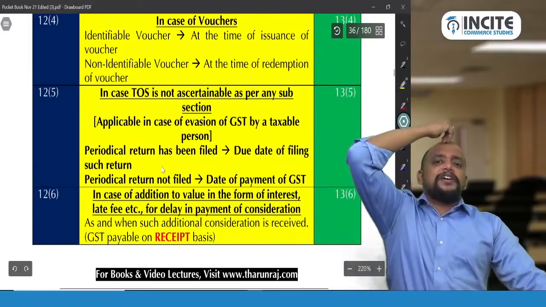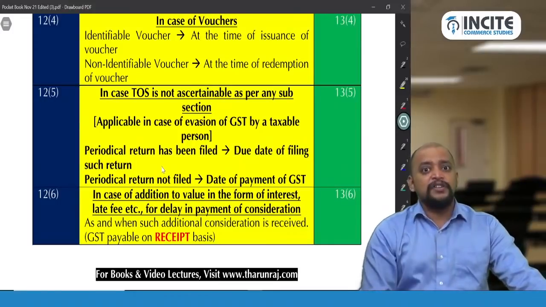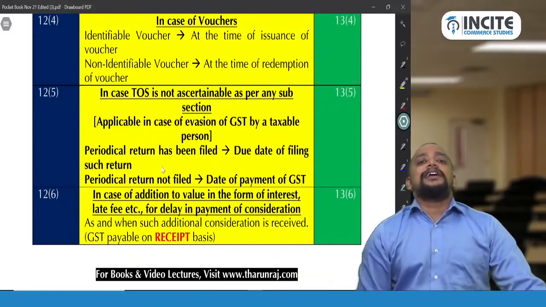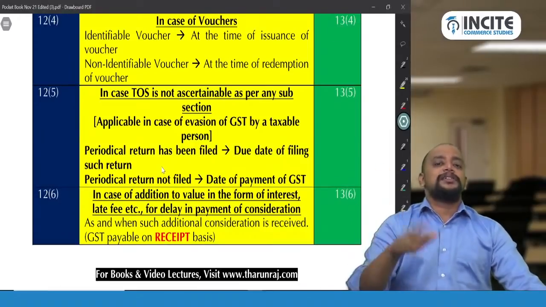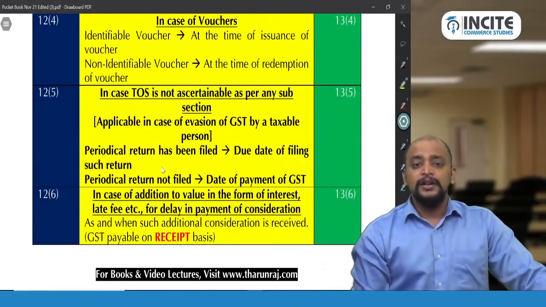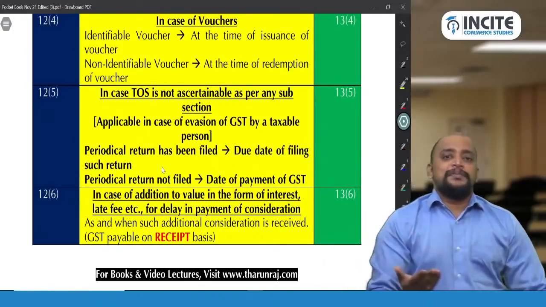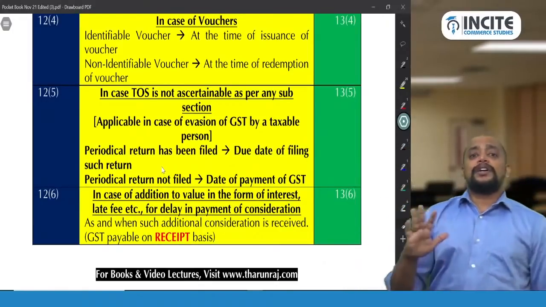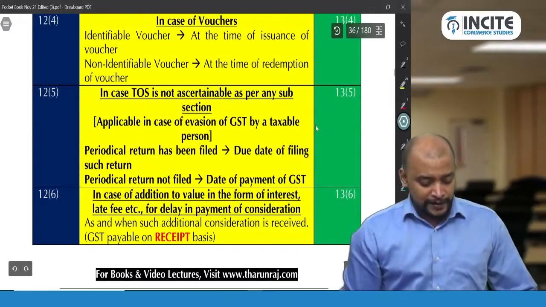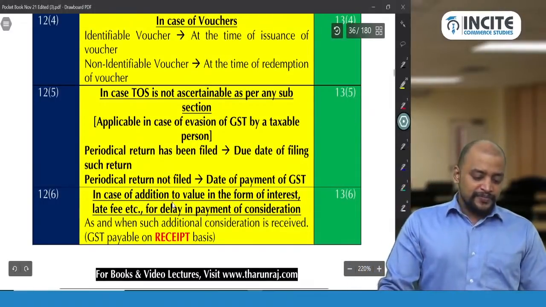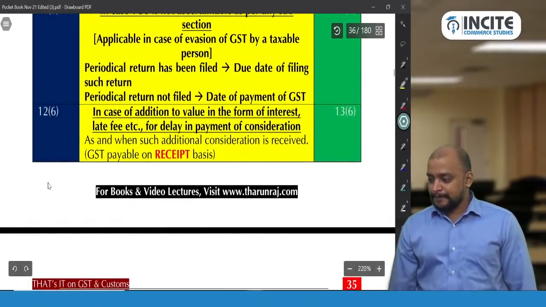Suppose he is not filing a periodical return, then today he is paying GST on that 25,000. For that, what is the rate applicable? Whether 18% or 12% or 5%, that he will pay, simple. As on the date when he pays GST to the government, whatever is the effective rate, that rate he will pay GST. That is this. Then 12 subsection 6 and 13 subsection 6.